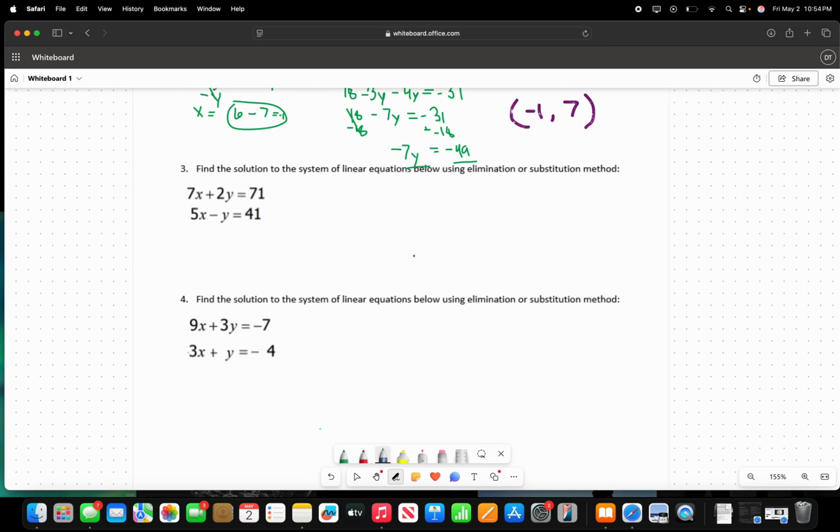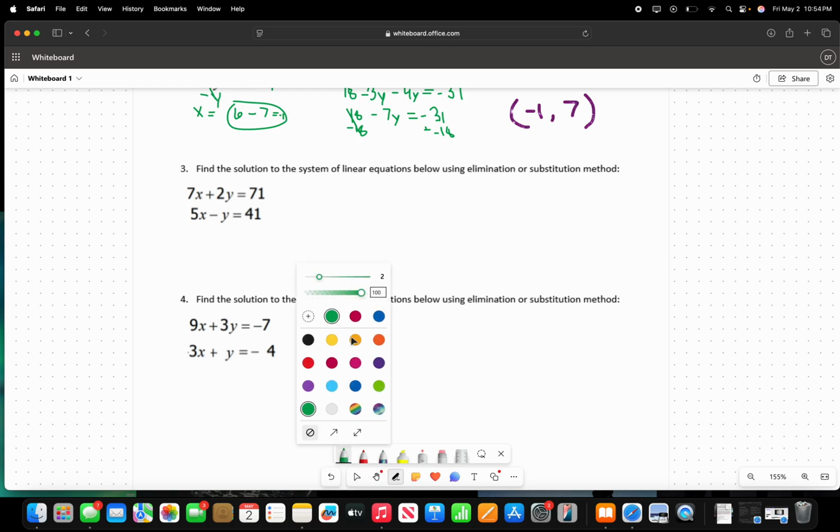Now moving on to question 3. Let me erase this bottom right here. For question 3, it's asking us again to find a solution using either the elimination or substitution method.